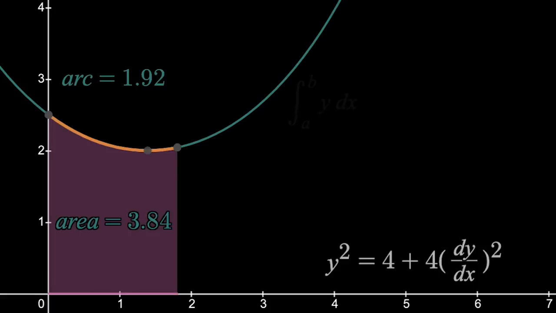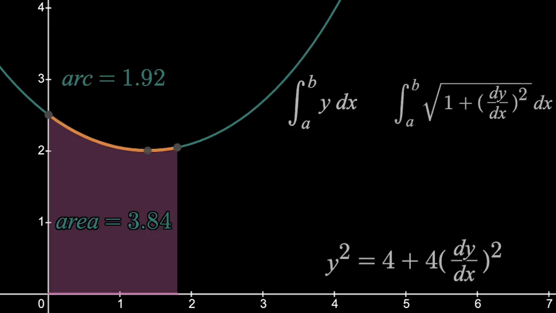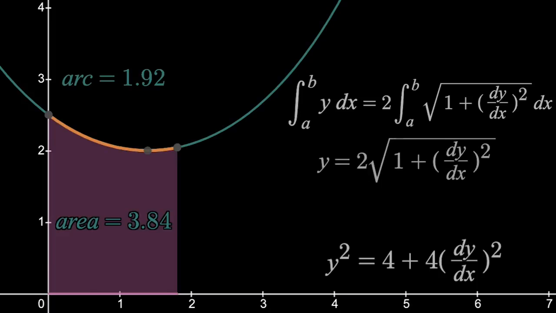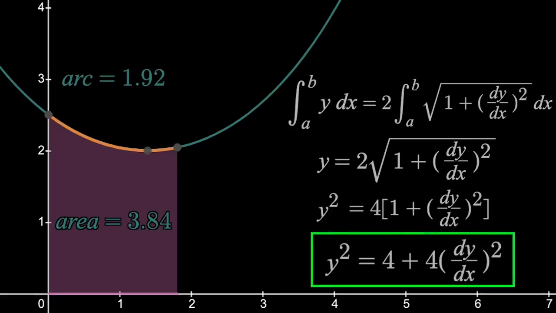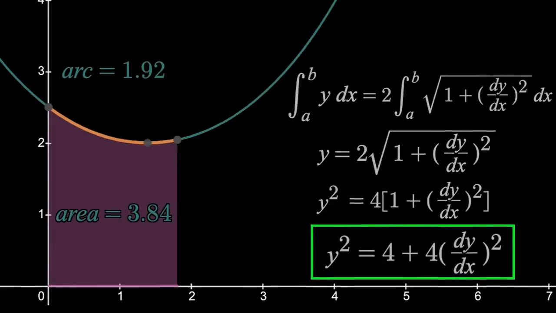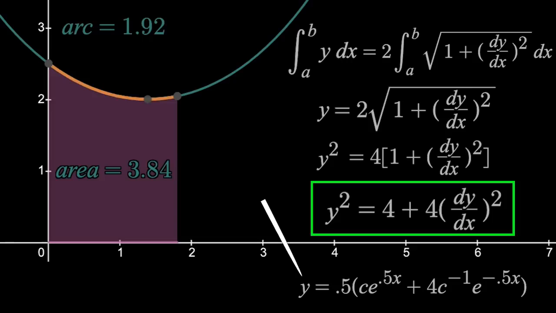Well, to set this up, we start with this equation, which is the area under the curve itself. And this is the equation for the arc length on that same interval a to b. But we want to know when the left side always equals twice the right side. Now we can differentiate both sides to remove the integral sign, and we're left with a differential equation. From here we can square both sides, and then distribute, and we get that original equation. If you solve for that function y, you'd get this, which is the curve you're seeing here. So that's one example of meaning within a differential equation.